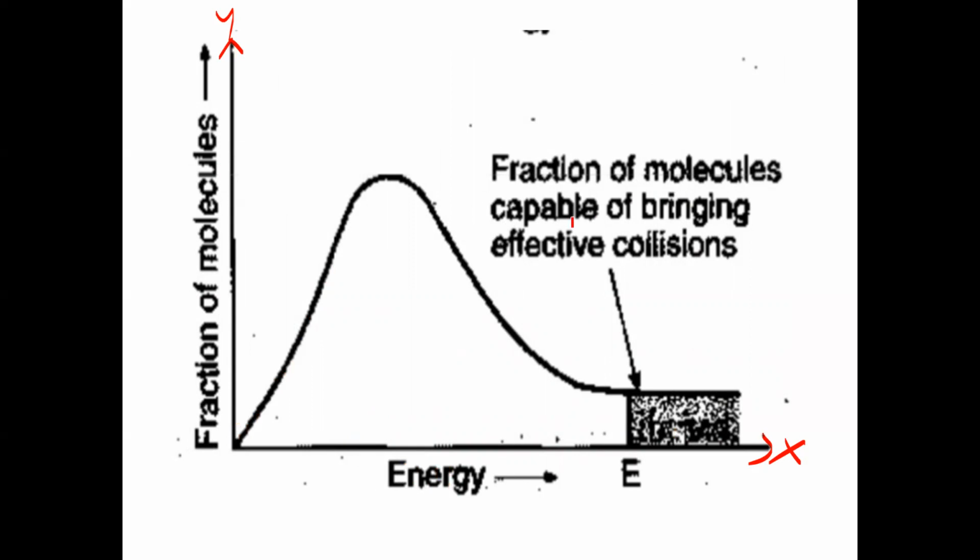So this is the fraction of molecules capable of bringing about effective collisions. These fractions of molecules have less energy, these have more energy, and these have still more energy. Up to this energy it has not come yet. This is the energy barrier: the minimum energy required to convert into products.